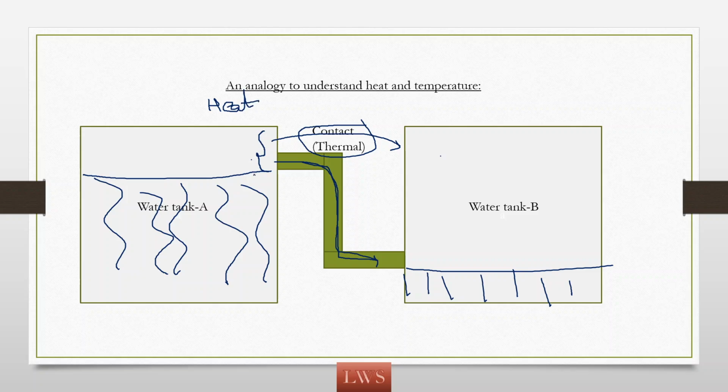But here, although we have water in A, it is not transferred to B after a certain time. Why? Because the levels are not supporting the transfer. Let us call this temperature. So based upon temperature only, the heat will transfer. Heat is the actual energy transferring between the two bodies, and the heat flow is judged by the temperature difference. If there is no temperature difference, no heat flow occurs.